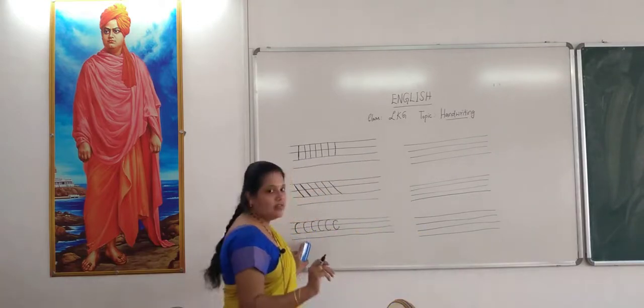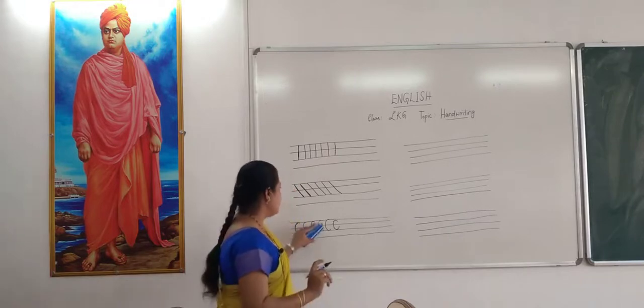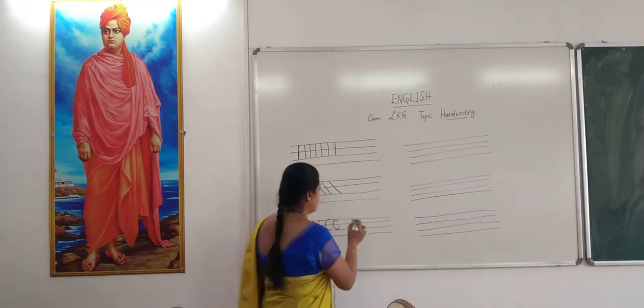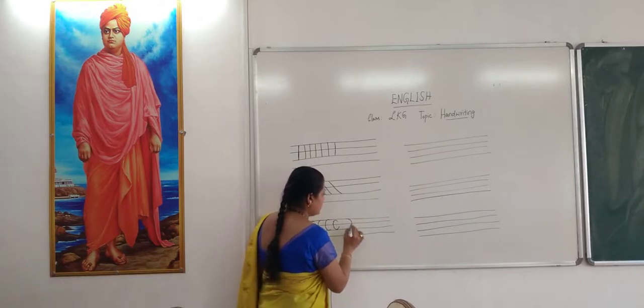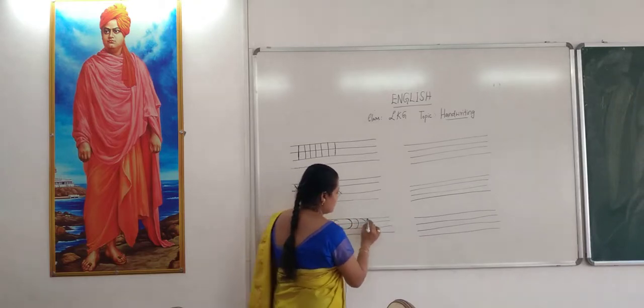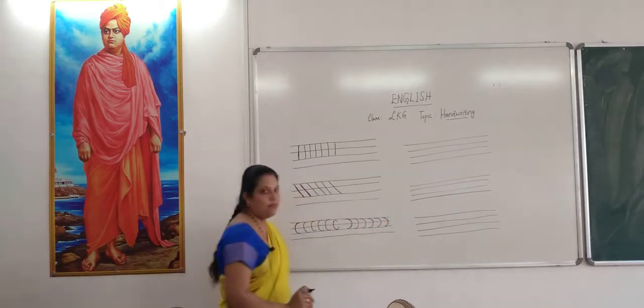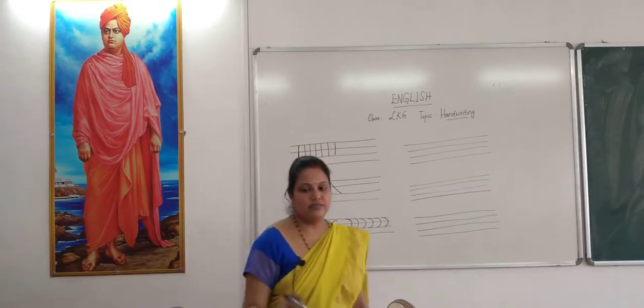See, this is a curve. This is a forward curve, we say. And there is one more curve. What is that? This is a backward curve. See, from top to the bottom. This is a backward curve. Using dotted lines also you need to practice it, children. This way you need to practice.